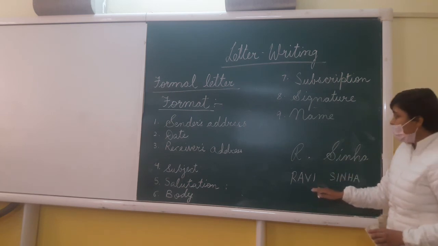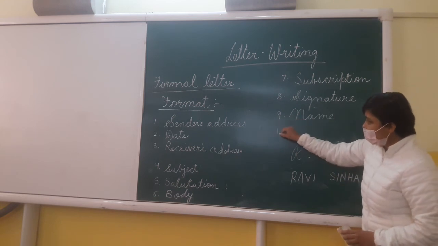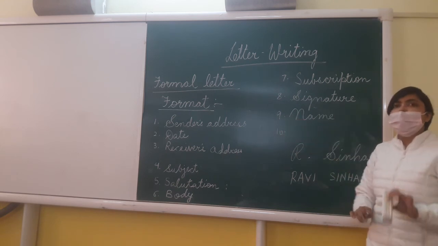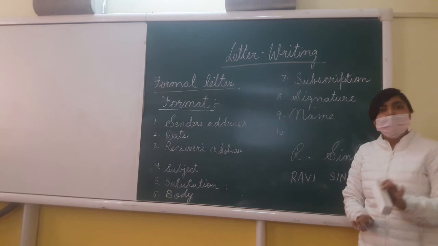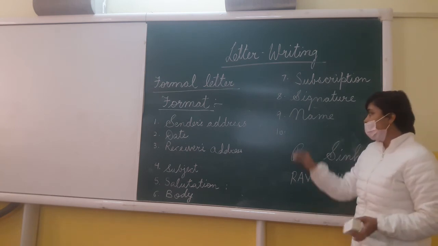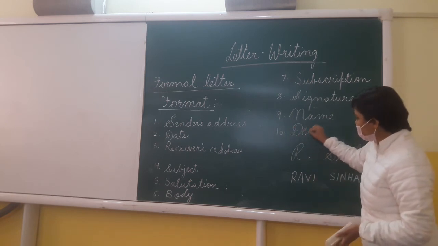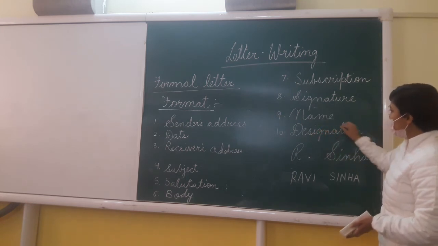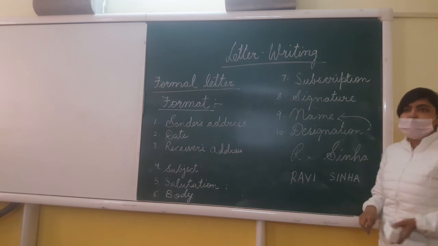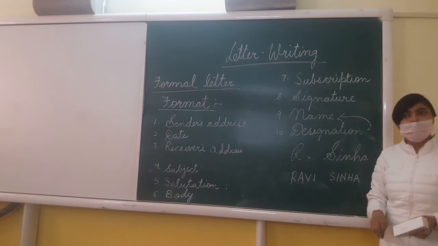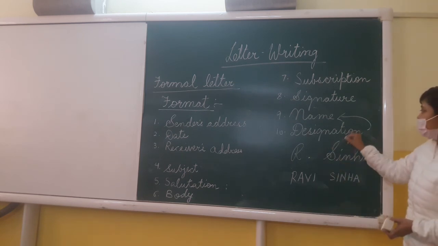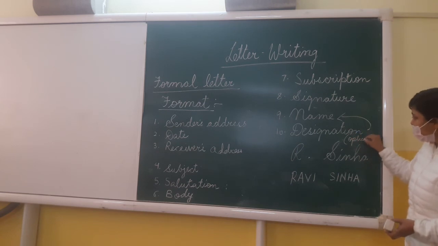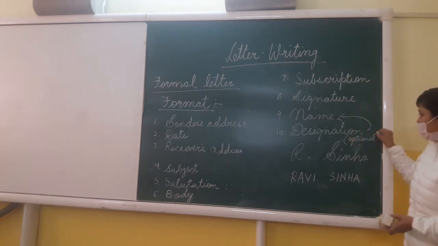Alright. Now after this, point number 10, though not necessary, it is optional. Designation. This is the designation of the person who is writing the letter. Alright. This point is optional.